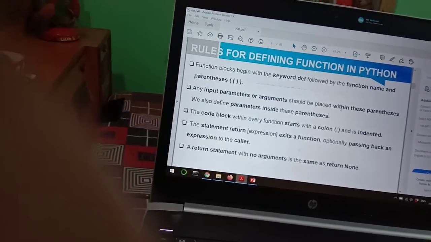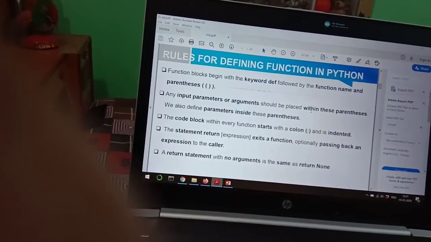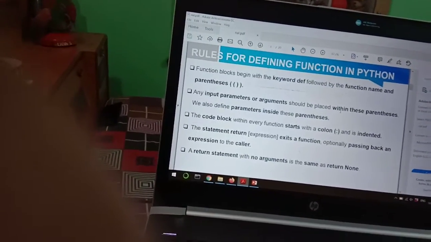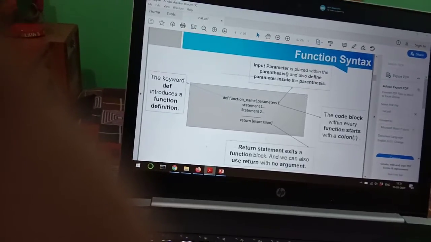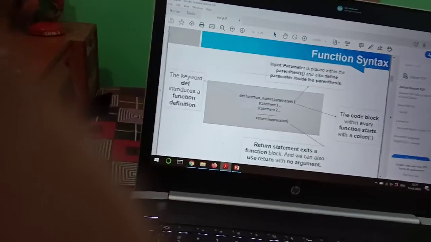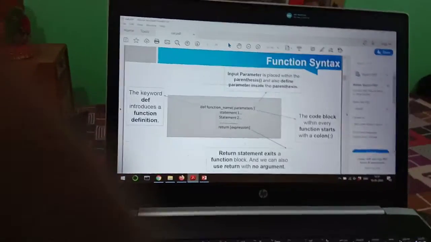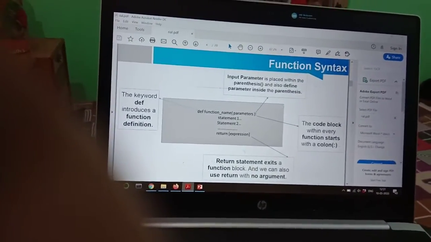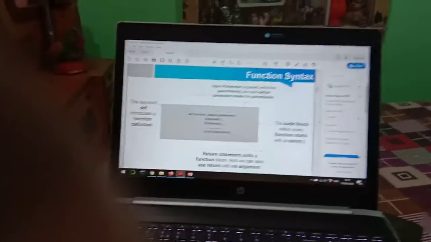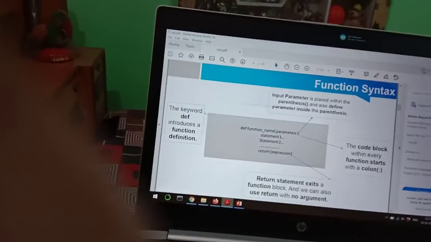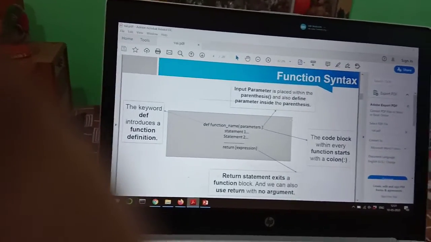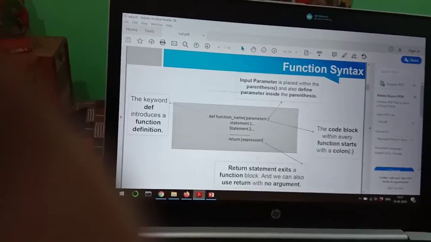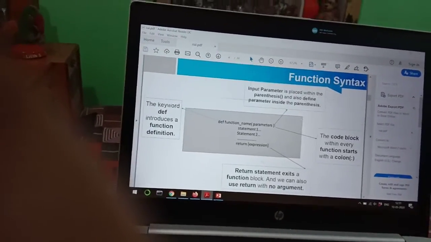The statement return exits a function, optionally passing back an expression to the caller. A return statement with no argument is the same as return None. In this slide we can see the various syntax and terminology used to define a function. In the center we see def function_name, parenthesis open, parameter, parenthesis close, and the colon. Further, we define as many statements as we want, and finally we return through the expression.